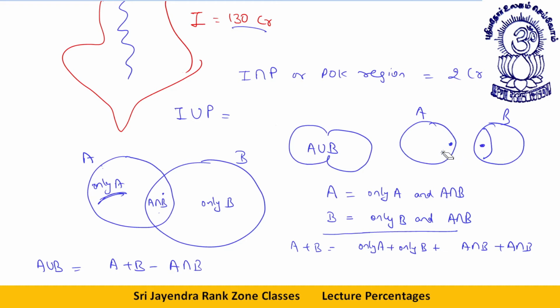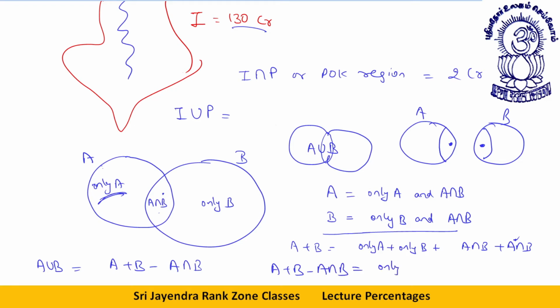Okay, so this is A intersection B, this is also A intersection B. Both of these are A intersection B and they have been included twice when you add A and B. So for the union part, you need to take this area only once. So what will I do? If I take this over here, A plus B minus A intersection B, what do I get?